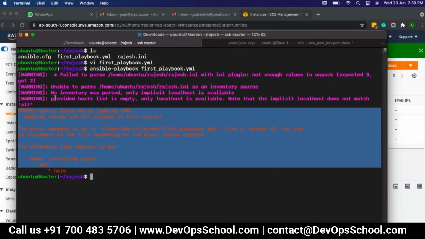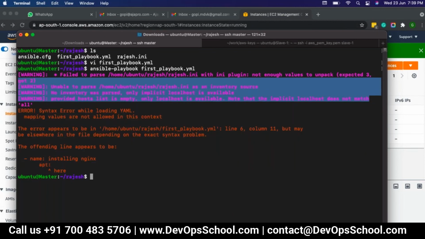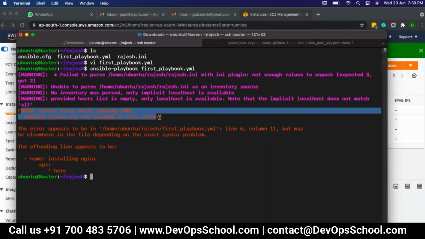So I think this file is not getting updated because it does not match local. Home Rajesh, inventory file source. No inventory was passed. No worries. Here you do have a syntax error while loading the YAML file, because if there is any issue in the YAML file, then it will not move to the next step at all. It will stop there only.